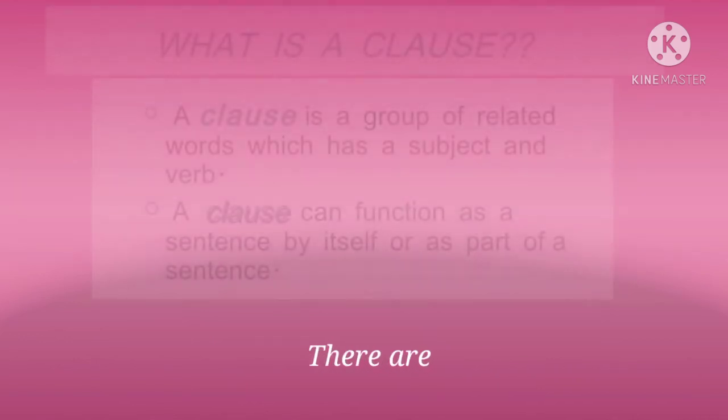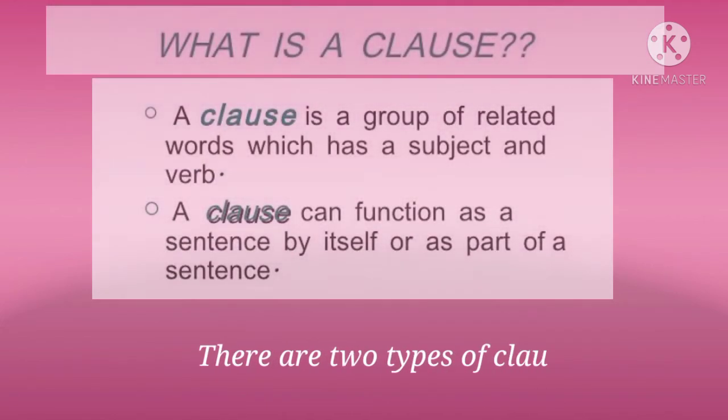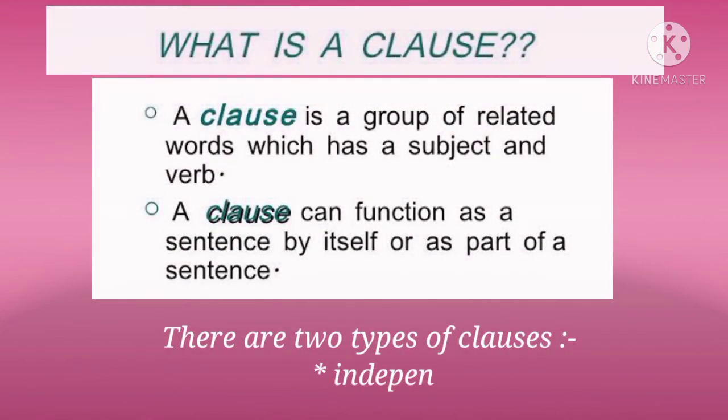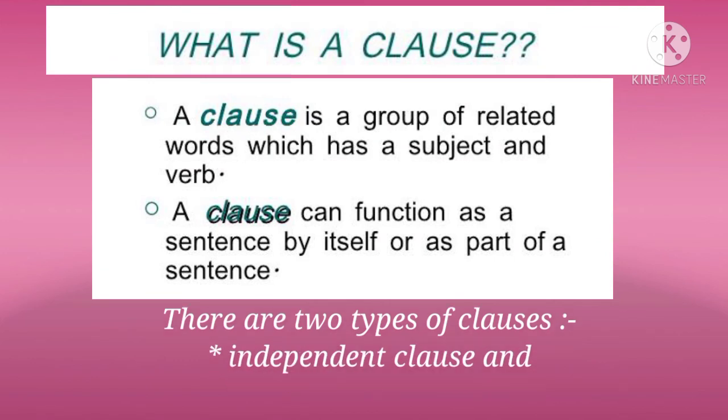Children, let us see what is a clause. Children, a clause is a group of related words which has a subject and a verb. Children, there are two types of clauses. First is independent clause and the other one is dependent clause.